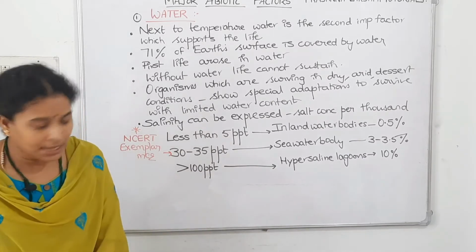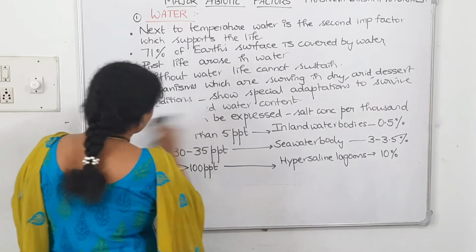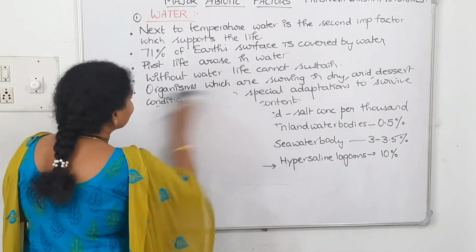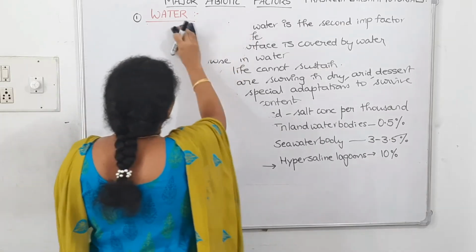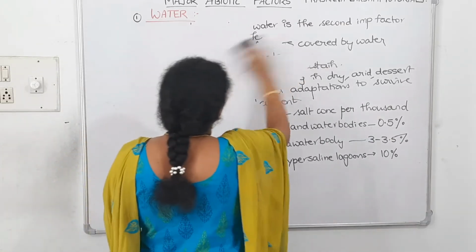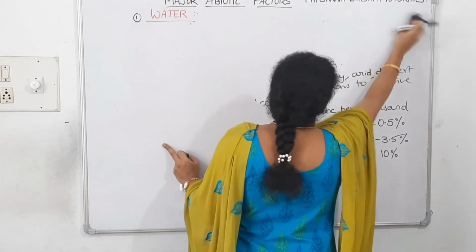Now, let us see on the basis of salt concentration how we can categorize the organisms. On the basis of temperature tolerance, we divided them into eurythermal and stenothermal.